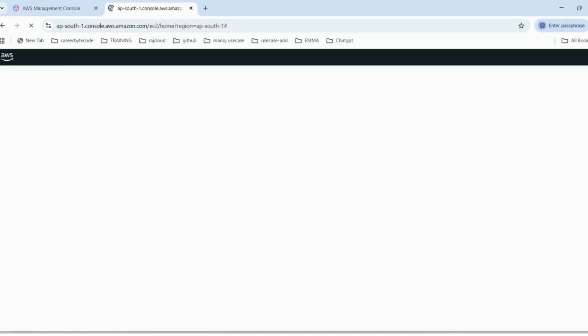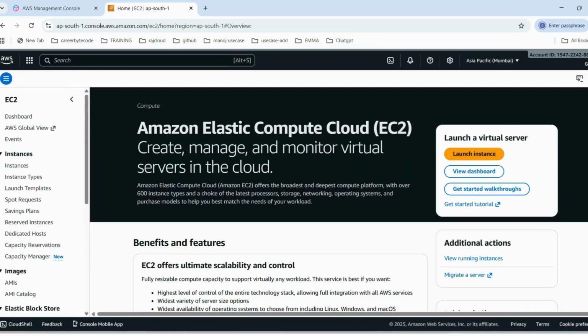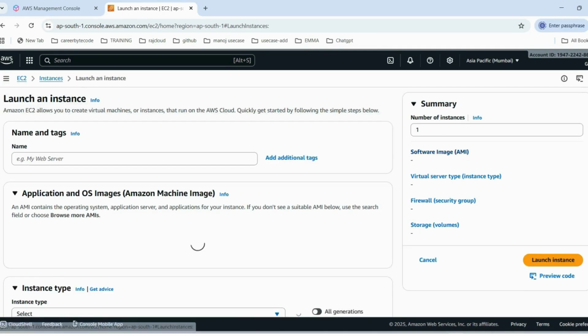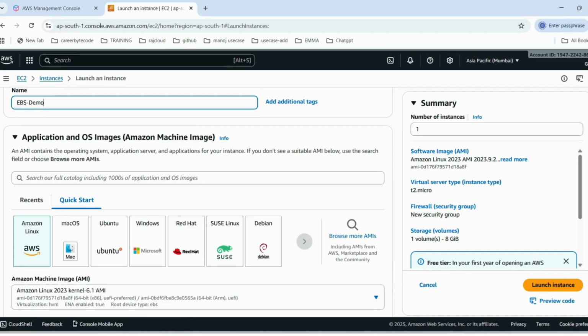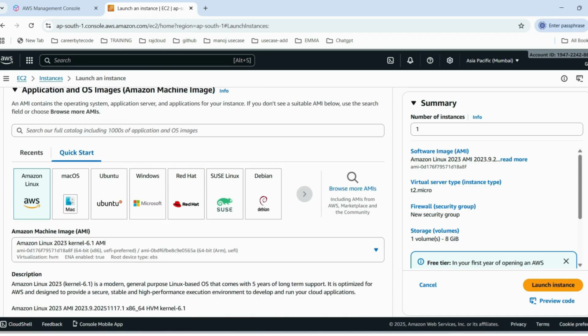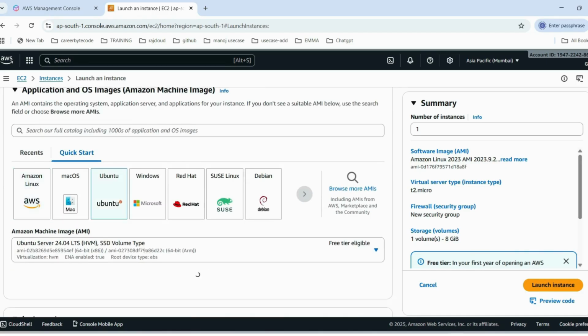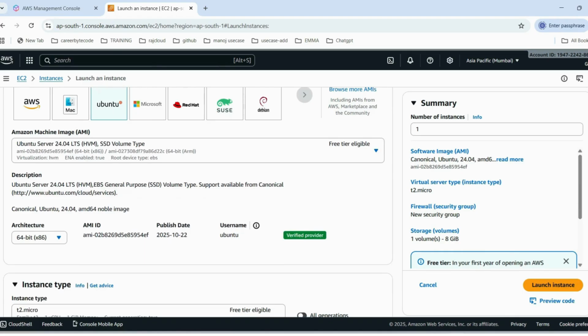First, go to the AWS console and select EC2. Click launch instance. Then give the instance name and select the OS. I choose Ubuntu. Then for the AMI, I am using Ubuntu Server 24.04.